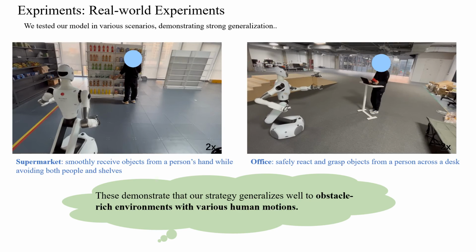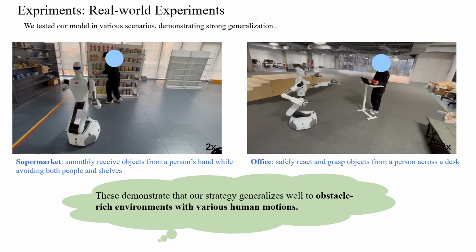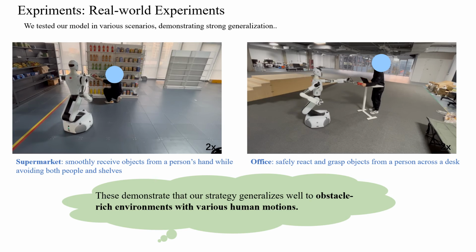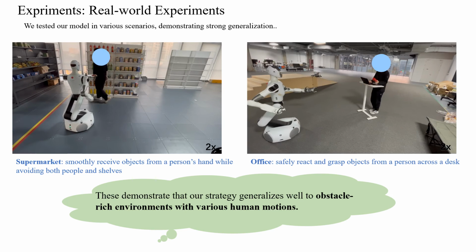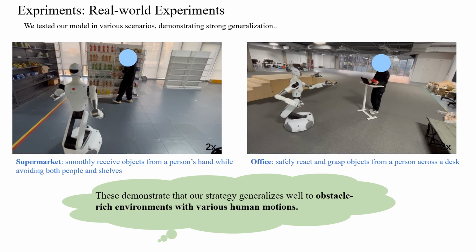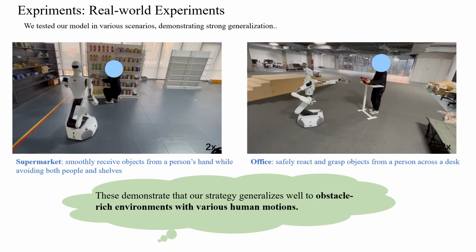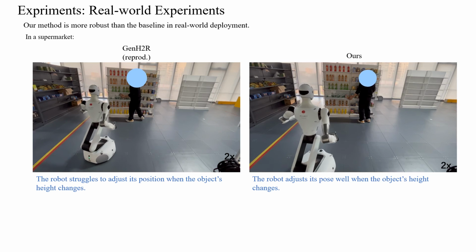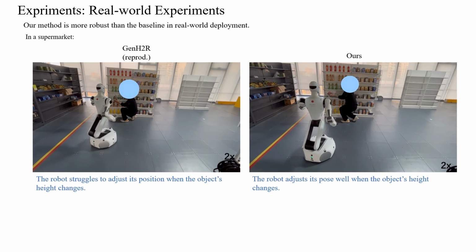In addition, in a supermarket, the robot smoothly receives objects from a human hand while avoiding both people and shelves. In an office, it safely grasps objects from someone across a desk. These demonstrate that our strategy generalizes well to obstacle-rich environments with various human motion. Our method is more robust than the baseline in real-world deployment.